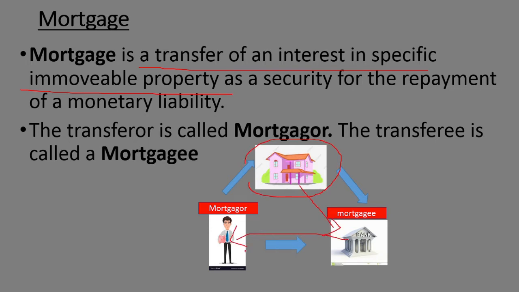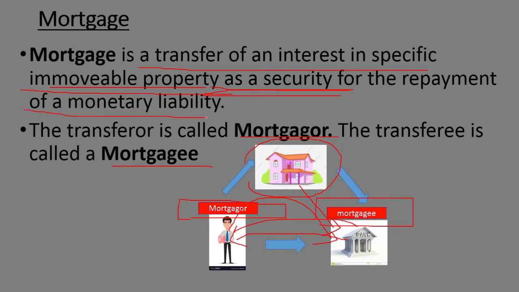is called the mortgage. Here there are mainly two persons, mortgagor and mortgagee. The one who is actually transferring his or her property to the bank is called the mortgagor. So the customer is the mortgagor over here, and the one to whom we are transferring this particular property, the bank, is called the mortgagee. So mainly the transfer of immovable property is called the mortgage. Basically, it is the transfer of an interest in specific immovable property as a security, given for the repayment of a monetary liability.